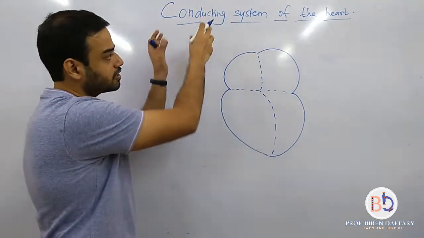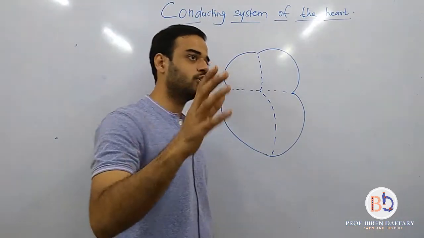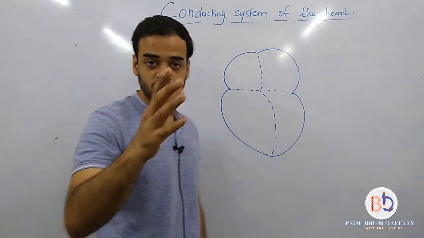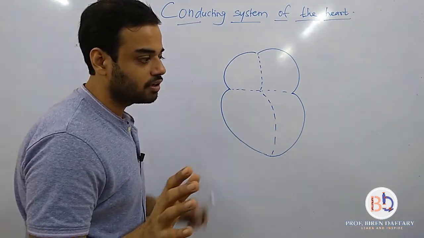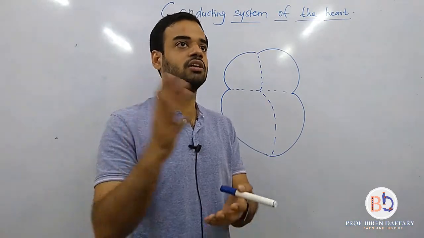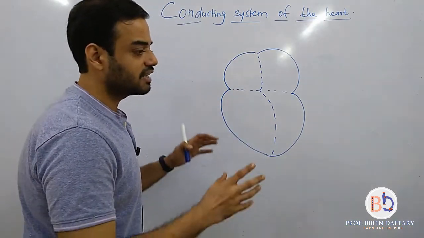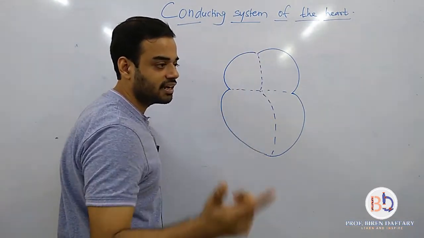Now, first of all, what is conducting system of the heart? So the heart beats 72 beats per minute. That is also called as the heart rate. And heart is continuously on. It is never stopping. Okay? It is not like the stomach or the intestine or the liver or any other organ that it can get enough rest. So heart is continuously contracting and relaxing.